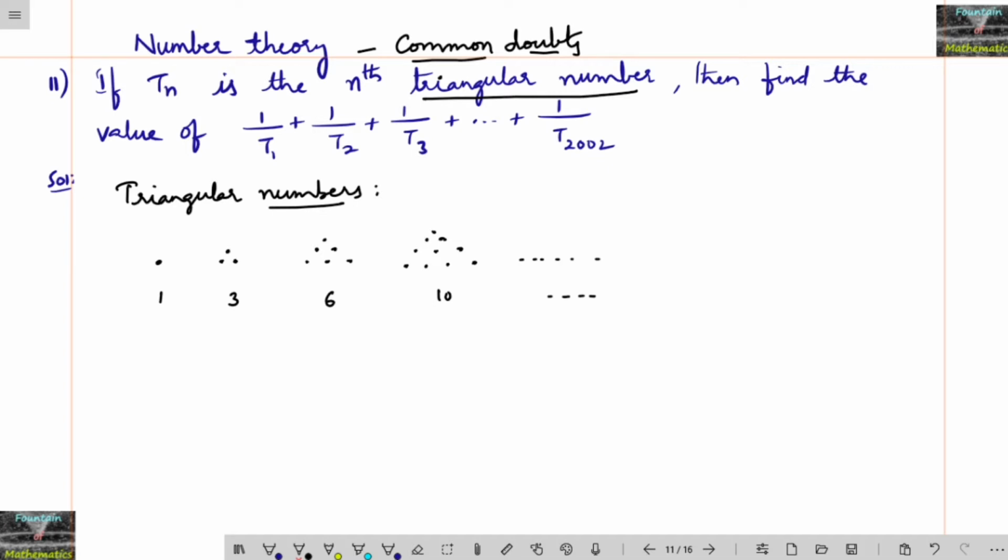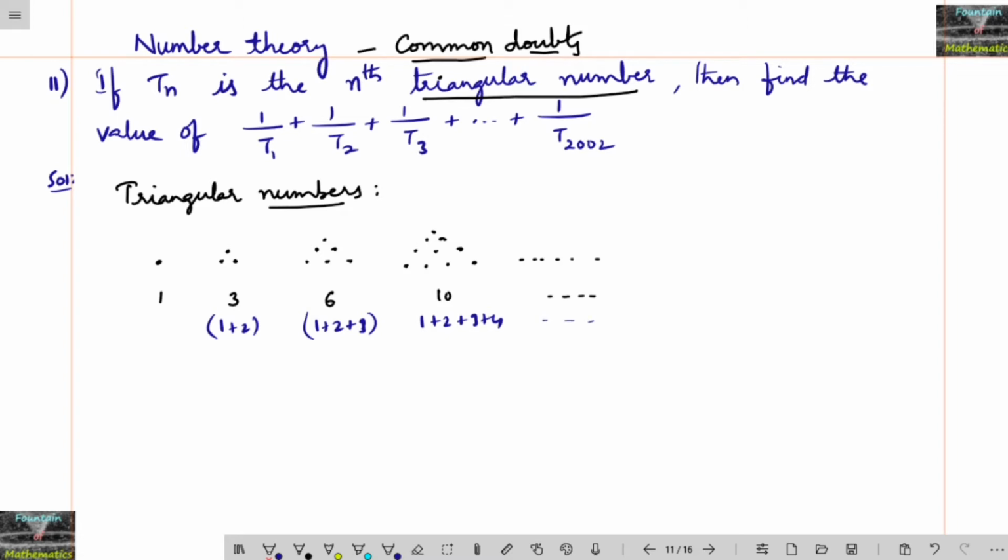And this 3 is nothing but 1 plus 2, and 6 is nothing but 1 plus 2 plus 3. If I observe carefully, these are sums of natural numbers: sum of 3 natural numbers in this figure, and in the next one, sum of 4 natural numbers, 1 plus 2 plus 3 plus 4, and so on.